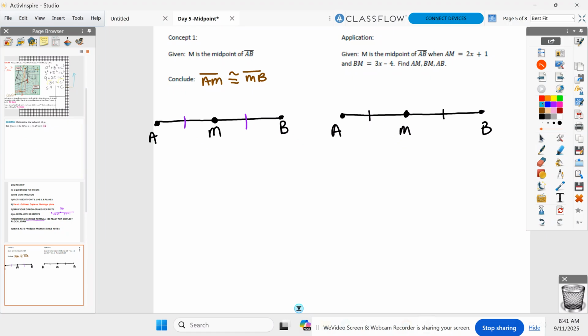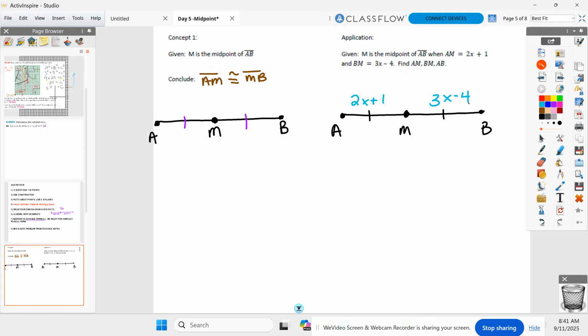Label your diagram. BM, 3x minus 4. Label it. Find AM, BM, and AB. They're lengths, right?